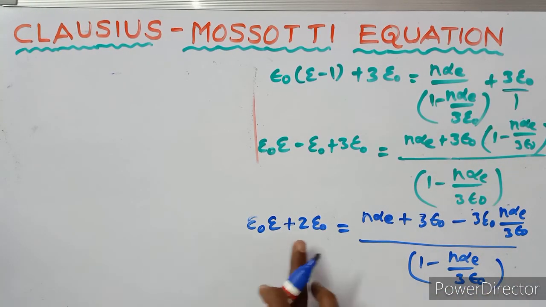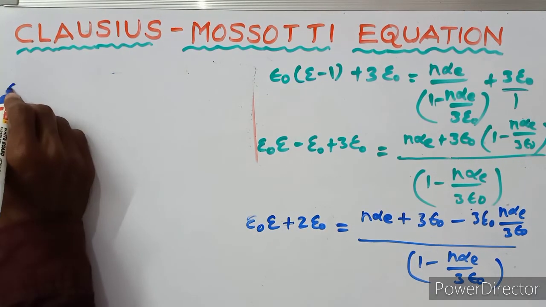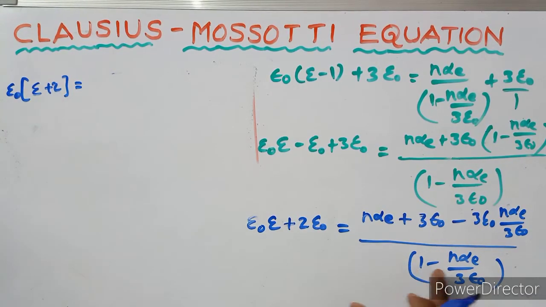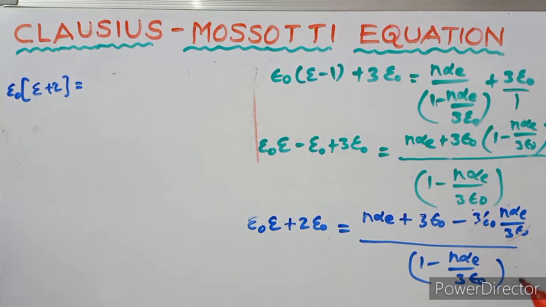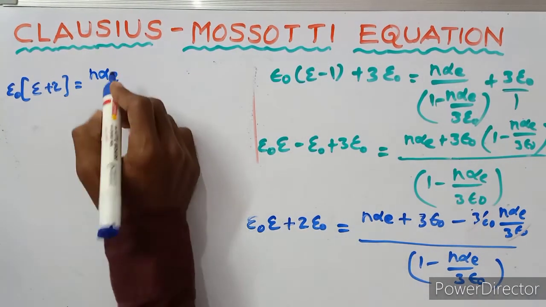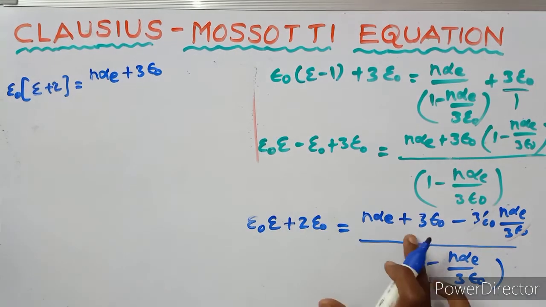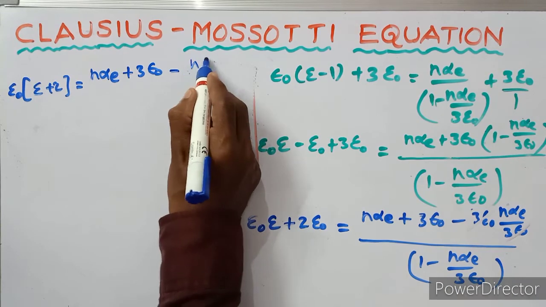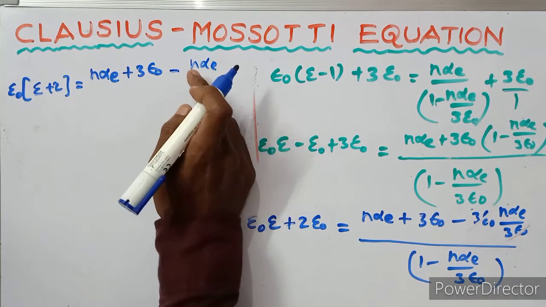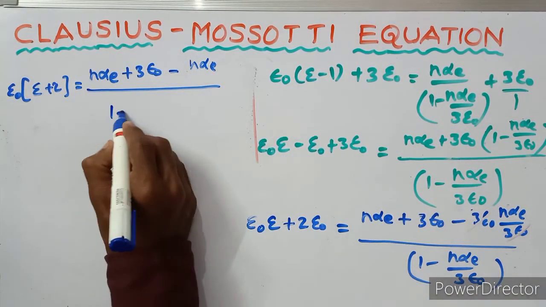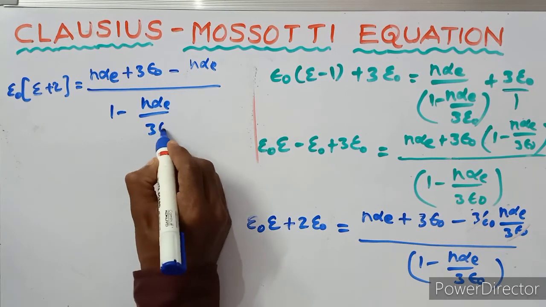Further simplification: in the LHS epsilon naught is common, epsilon_r plus 2. On this side, 3 epsilon naught and 3 epsilon naught cancel. Remaining is n alpha_e plus 3 epsilon naught minus n alpha_e over 1 minus n alpha_e over 3 epsilon naught.